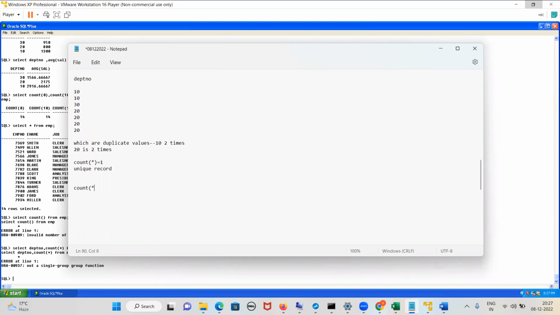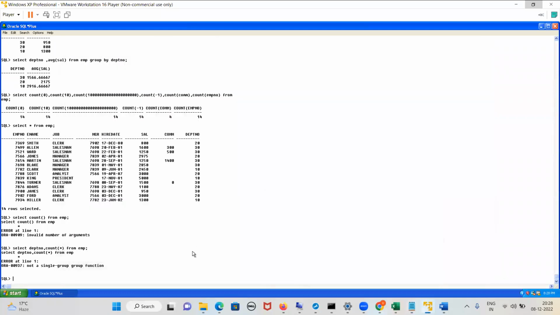So to get the duplicates, what condition will we use? Count of star greater than 1. And what is the mistake you people have made? You have written a syntactical error. Monica's query is correct. Deepika has given spaces between department and number, which is wrong. Nowadays people are being rejected for syntactical errors also. You have to be very precise while writing a query. This will generate an error, yes or no, Nikhil? Yes, sir.